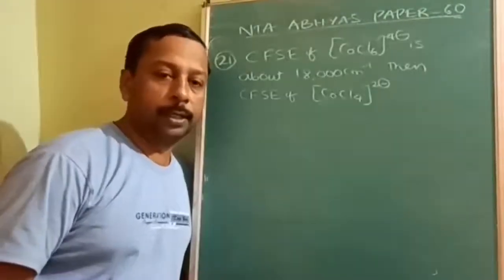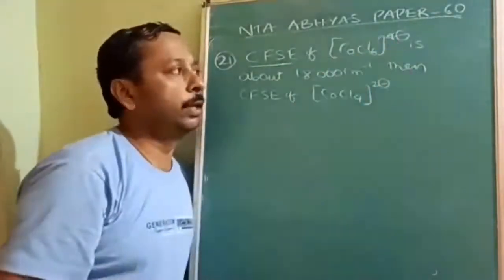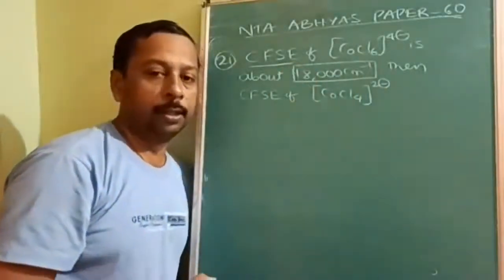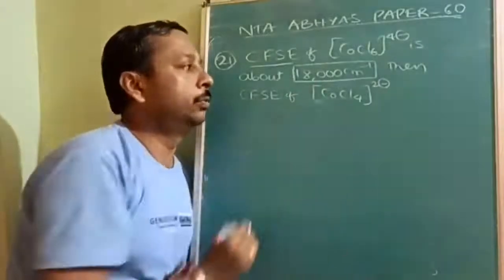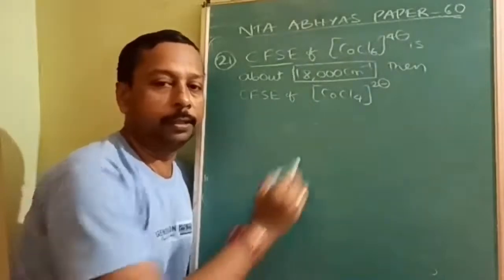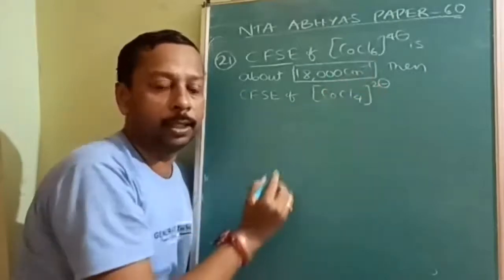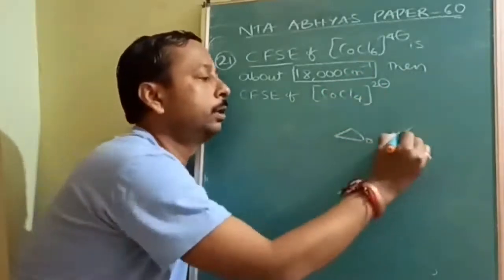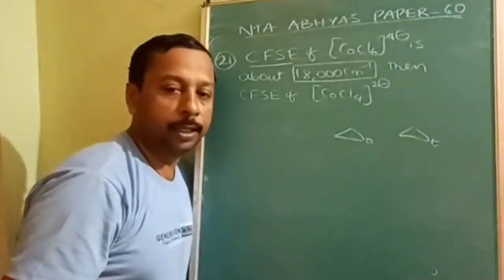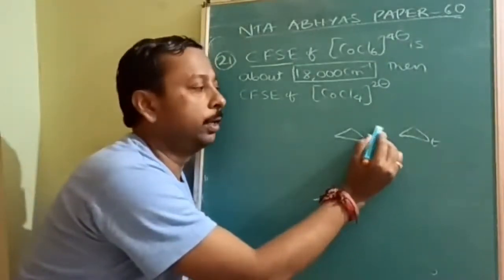Now we are in the integer type question. Crystal field splitting energy of CoCl6 4 minus is 18,000 centimeter inverse. Next, what is the CFSE of CoCl4 2 minus? On keen observation, you can find that here 6 chlorines are there, here 4 chlorines are there. 6 chlorine means octahedron, and here it is going to be tetrahedron. So which is going to be higher? In octahedron, 6 ligands are repelling, therefore delta will be higher.